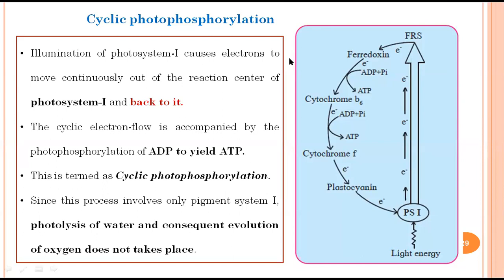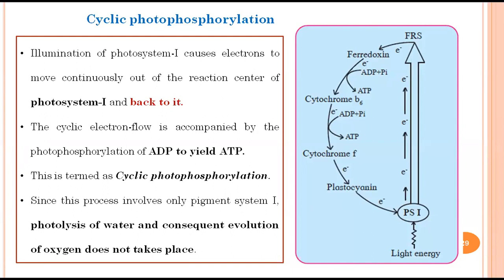Okay, so during this cyclic flow of electrons from one electron carrier to the next, there is production of ATP from ADP. This ATP will be used in the dark reaction.